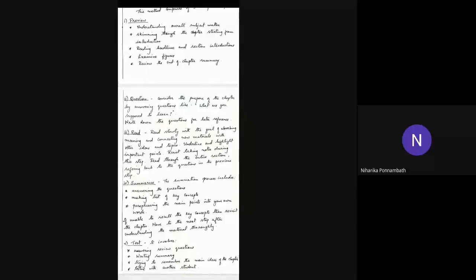In preview, we skim through the chapter to understand the overall subject matter, read the headlines and section introductions, examine the figures, and go to the end-of-chapter summary and read it. This is all that is done in the first step, preview. So next time, whenever you get a textbook, try to follow these steps, and I think this will be more effective than directly reading the textbook.